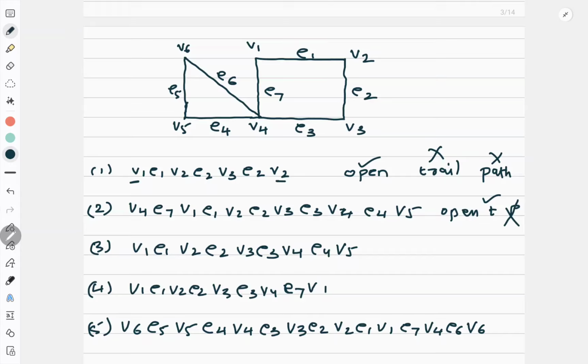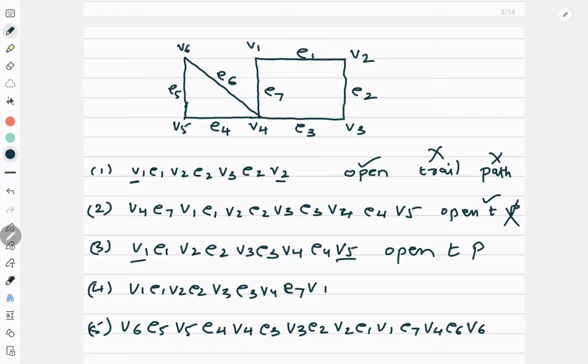Good. Now come to the next question. Now it is also open because it is starting from V1 and it is ending at V5. Now let me check whether any edge is repeated. 1, 2, 3, 4. No. So it is a trail. Now let us see whether any vertex is repeated. 2, 3, 4, 5. No vertex is repeated. So it is a trail as well as a path. Easy. So this is how they can ask you the question in the exam also.